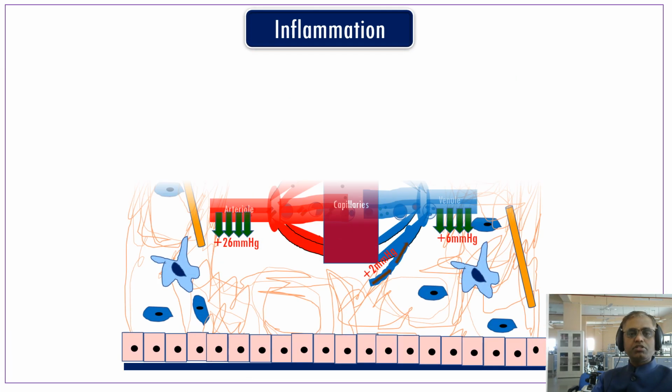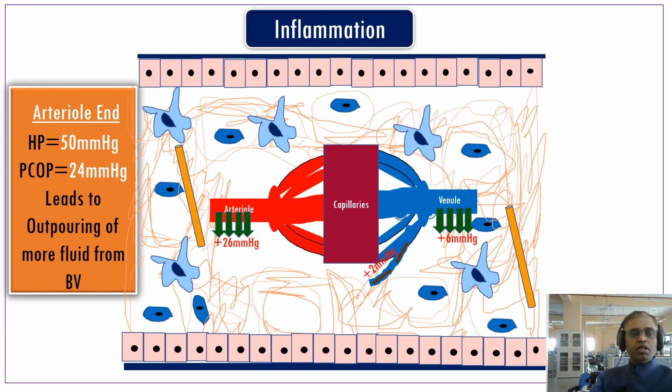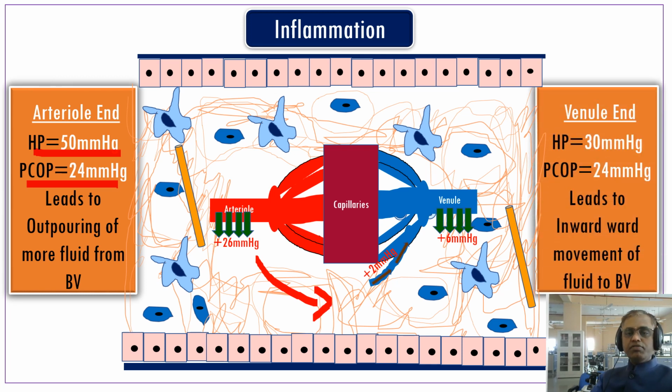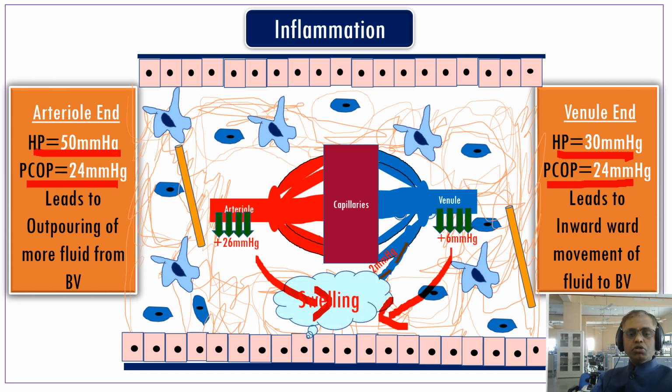What happens in inflammation? In inflammation, the HP is 50 and PCOP is 24. So 50 minus 24, so 26 millimeters of mercury of water will come out here. In the venule, the HP is 30 and PCOP is 24. So 30 minus 24 is plus 6, again the HP is more. So again water comes out, that leads to swelling of the tissue. This is the simple understanding of how swelling happens in inflammation.